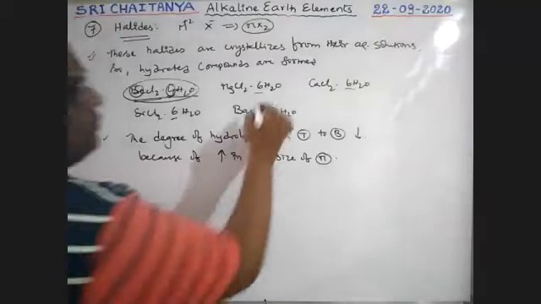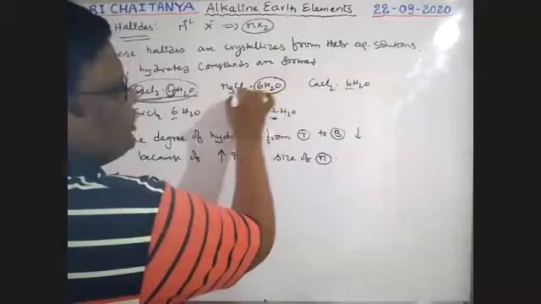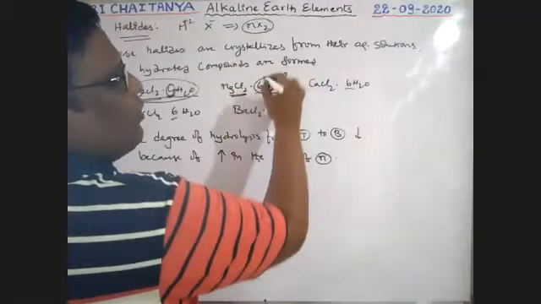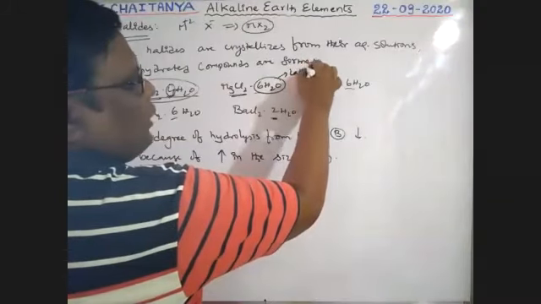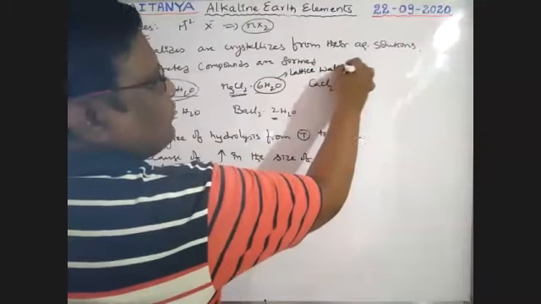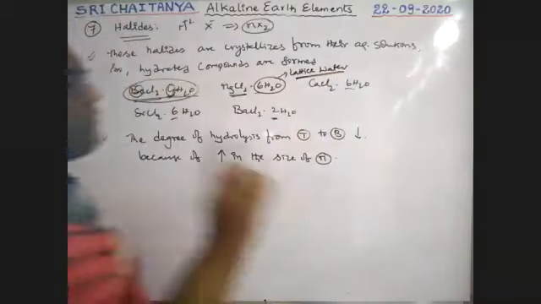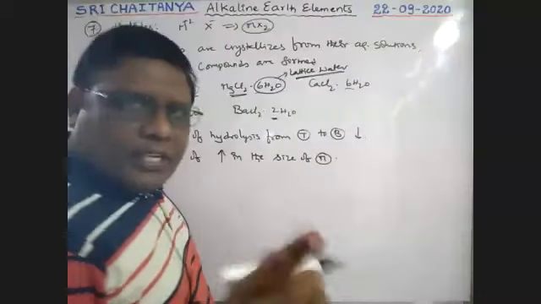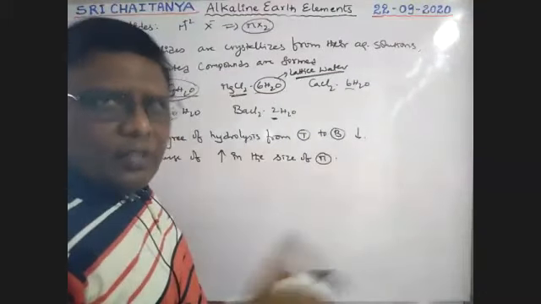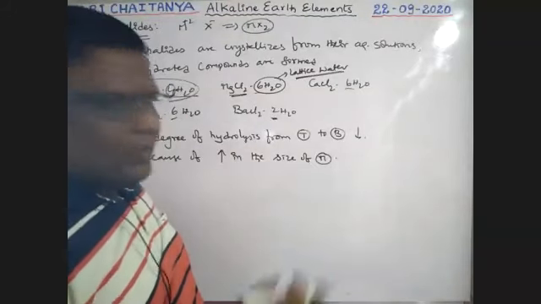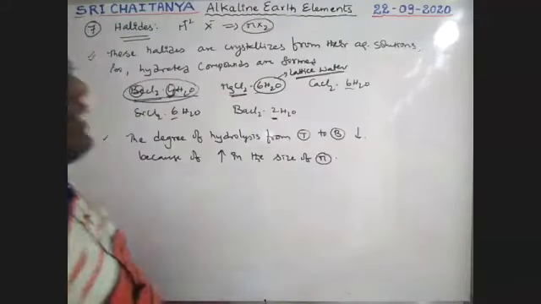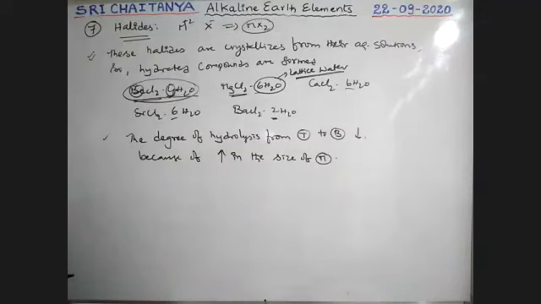This water, the water which is present in the lattice, is generally called lattice water, boys. The water which is in crystalline form is called lattice water. So generally the water is called lattice water. Frequently we are using that term.